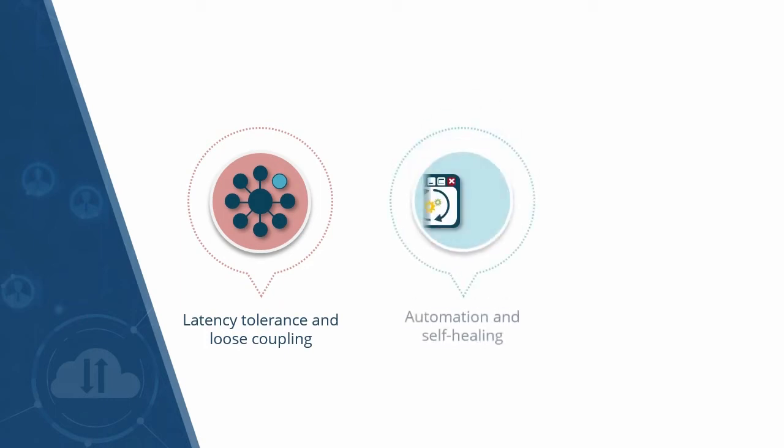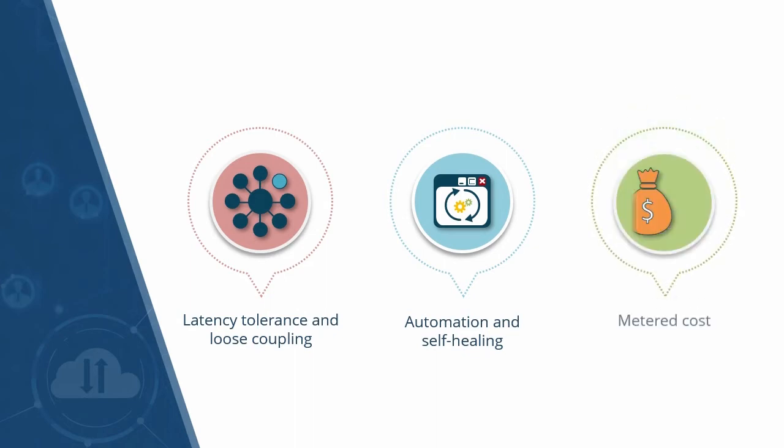Second quality is the capability of setting up automation and self-healing capacity. Clouds internally use automation in order to fix multiple different operational problems without affecting the applications or the users of applications. Third is focused metered cost, which provides benefit to the end user to decide and leverage cloud resources as per their needs.